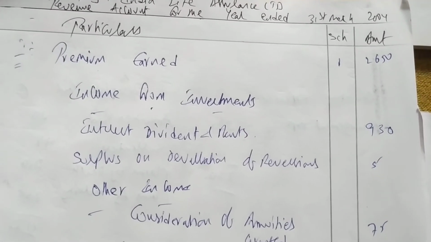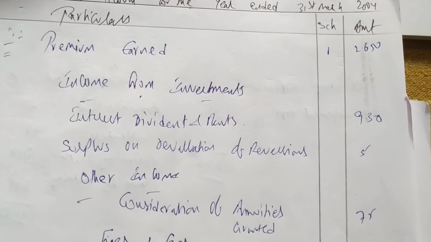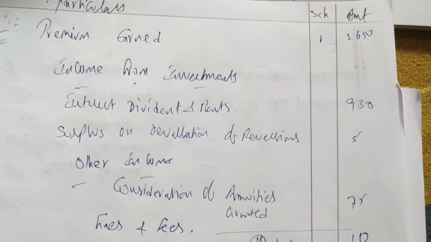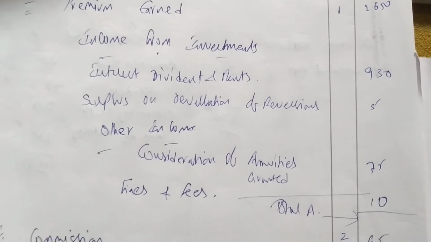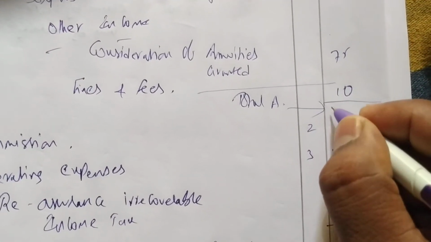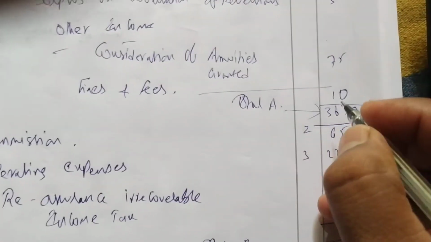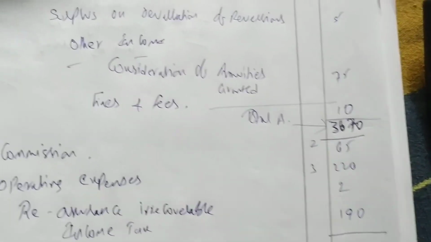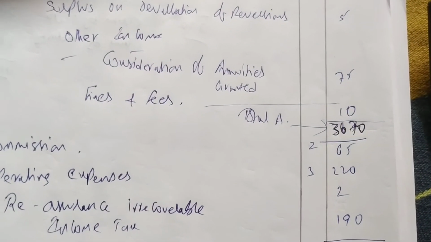Okay, so let us first total all incomes: 2650 premium and 930 interest, dividends and rents, 5 is surplus on revaluation of reversions, plus 75 is consideration for annuities granted, and 10 is fees. So we are getting 3670 as total income. Total income is 3670.